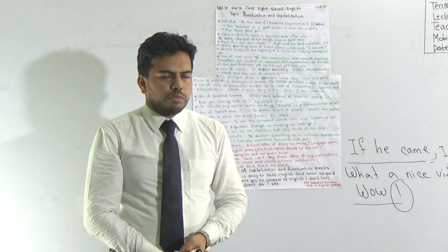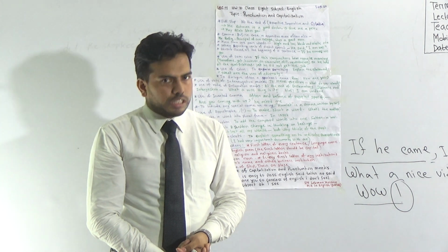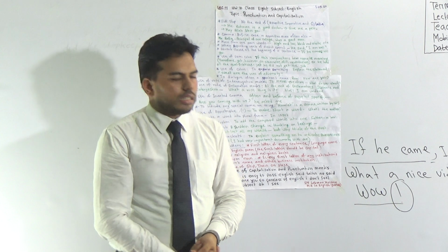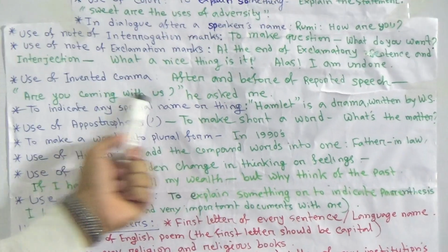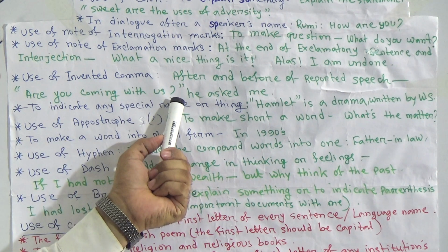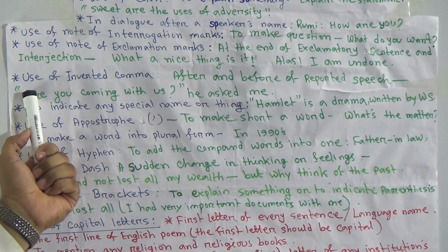We usually use them in our reported speech. The type of sign we use in our reported speech in narration. Okay, if I say, "Are you coming with us?" Here's a reported speech. But before and after this reported speech, we use inverted commas on both sides.